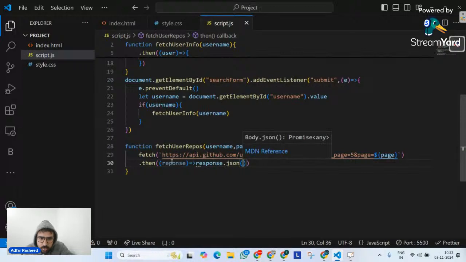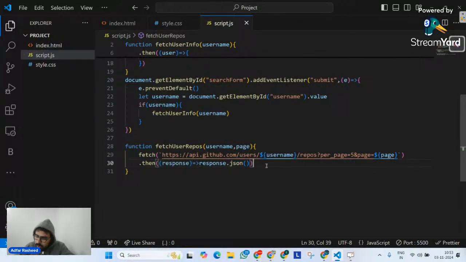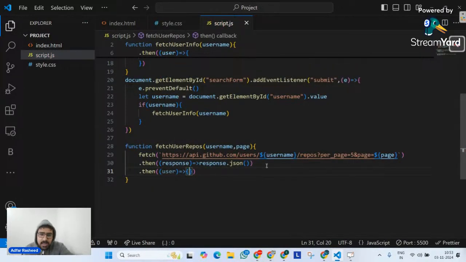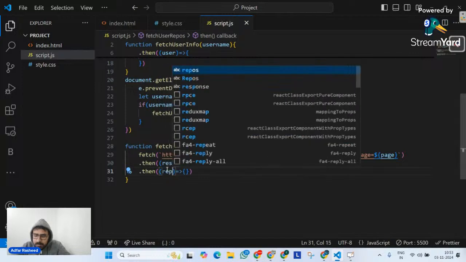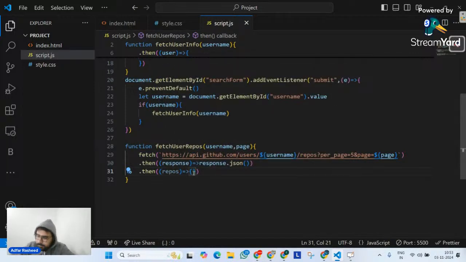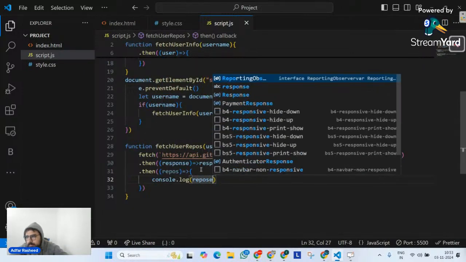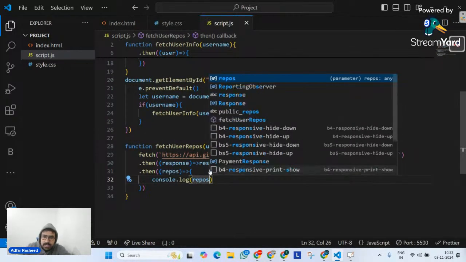And there's some issue. Okay, I have missed S. And then on this, I know it's going to return a promise. And over here, I know I will get single user details out of it. Although I'm not going to get user in this case because it's repos. So let me call it repos. Perfectly fine. Very good. So when I try to fetch this API, I get repos. Let's even try to console this. So console.log repos. Okay, and let's see what we get in the output.